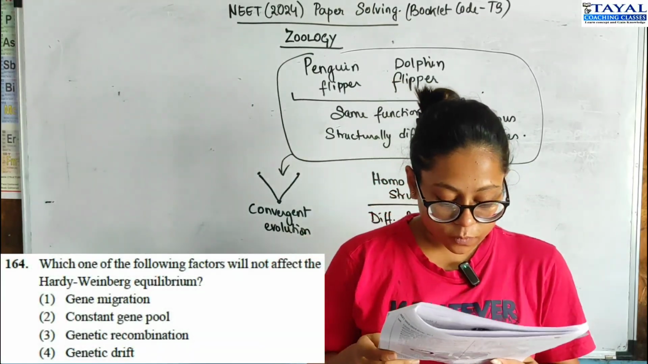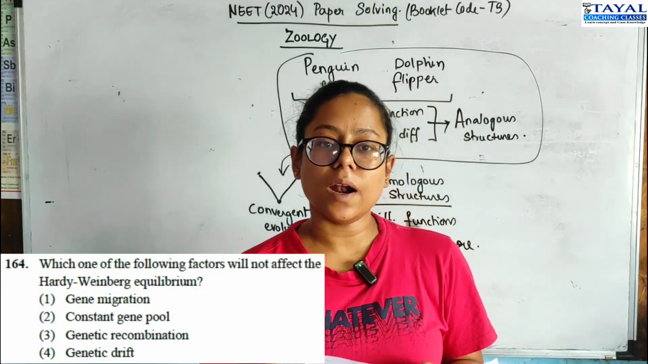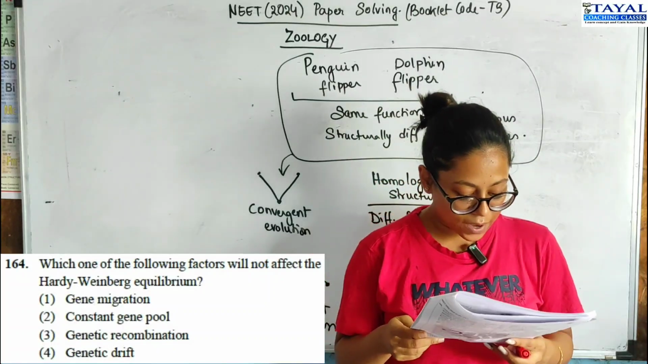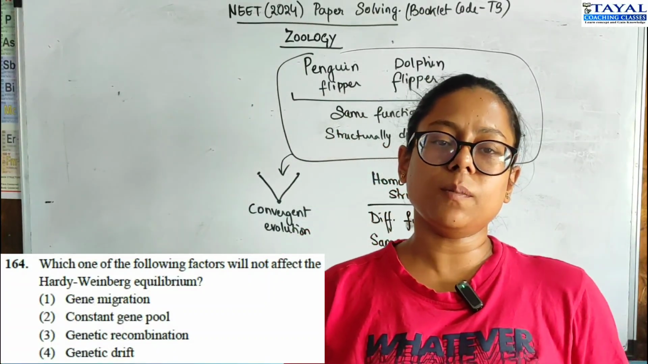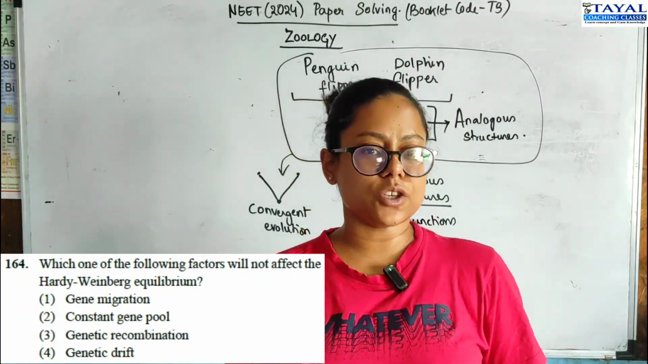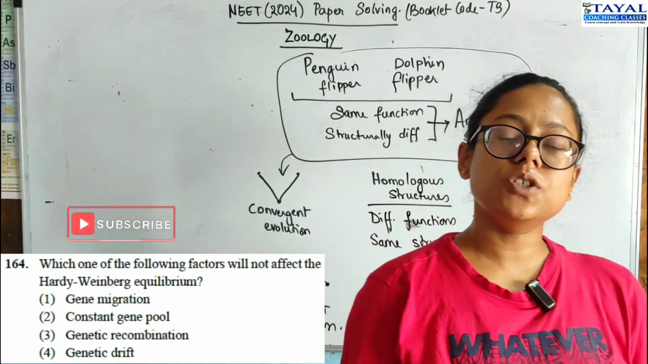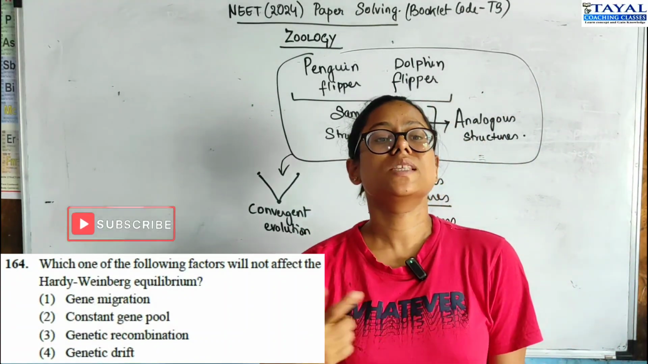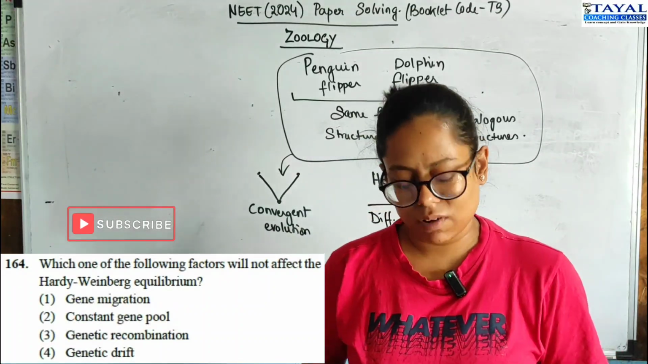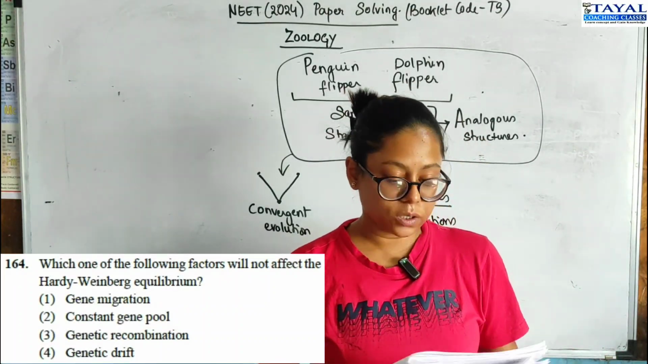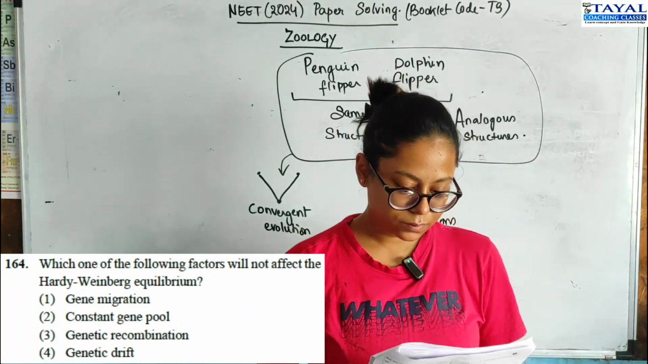164. Which one of the following factors will not affect the Hardy-Weinberg equilibrium? So Hardy-Weinberg equilibrium is affected by gene migration. It is affected by genetic drift and recombination. However, a constant gene pool is a prerequisite for this. So no, it does not have any effect. So for 164, the correct option is 2.